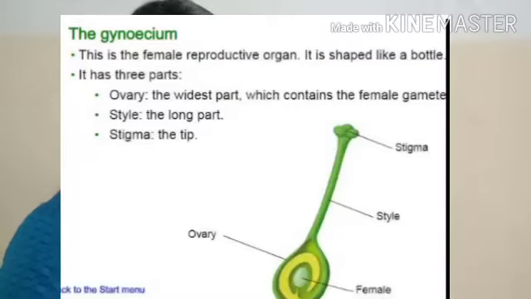Usually the flower will bear a single carpel, so that is called monocarpellary. Sometimes it will bear more than one carpel, and that condition is called multicarpellary. The total number of carpels, its other name is pistil, is called a gynoecium. Gynoecium is the female part which bears pistil or carpel.